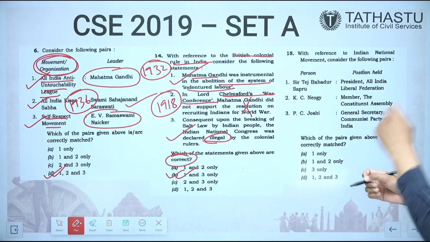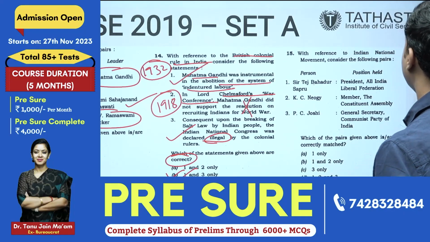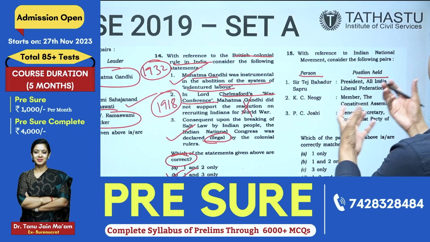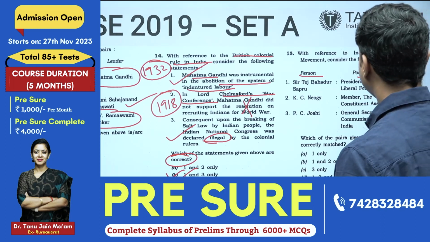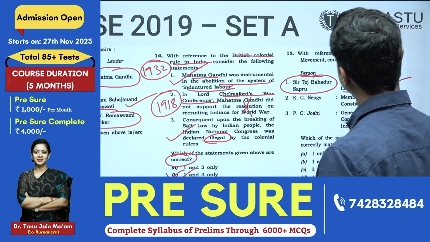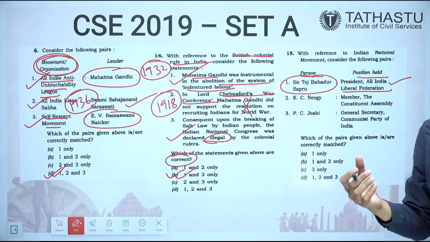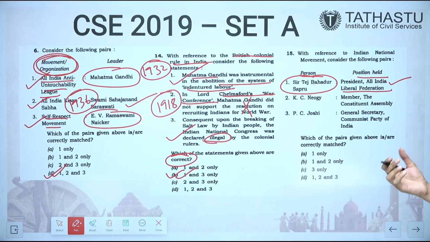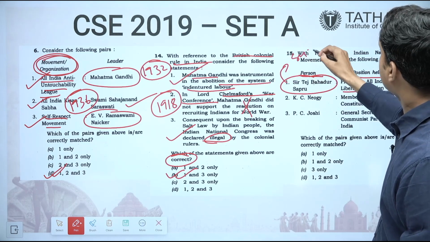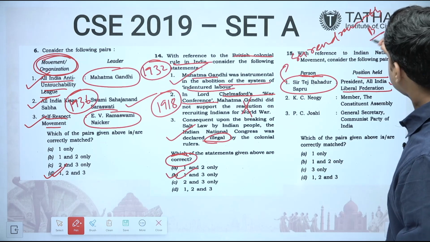If we see the next question, with reference to the Indian national movement, consider the following pairs: persons and position held. Again, person and the organization. Sir Tej Bahadur Sapru was the president of the All India Liberal Federation. This is correct. Sapruji was a liberal person. He had founded the All India Liberal Federation. And who else was associated with this? Surendranath Banerjee was also associated with this.